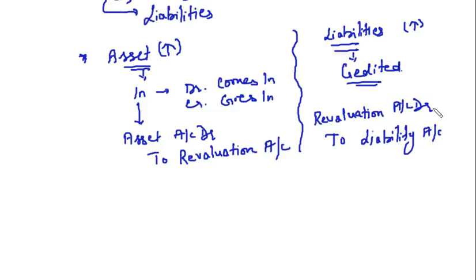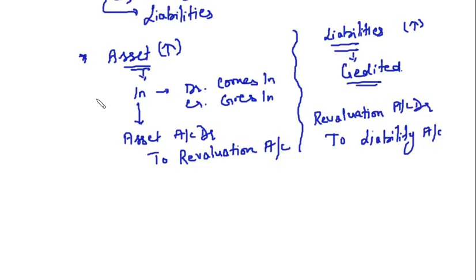Clear? If there is an increase in the value of an asset, the asset is coming in and the rule says debit what comes in, credit what goes out. Asset is always debit. So our entry will be asset account debit to revaluation account. If there is a decrease in the value of an asset, the entry will be reversed: revaluation to asset.